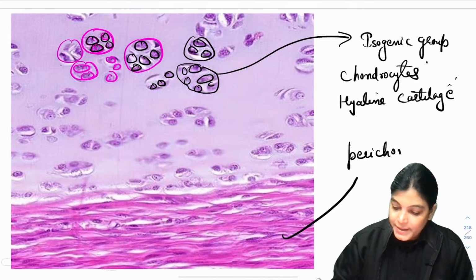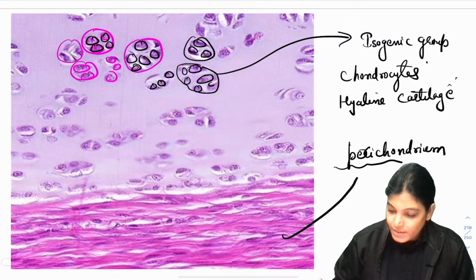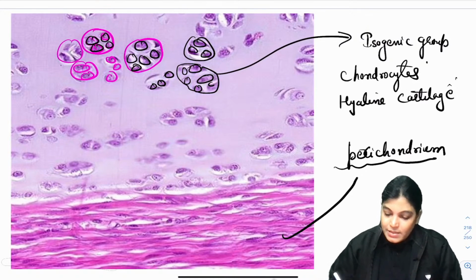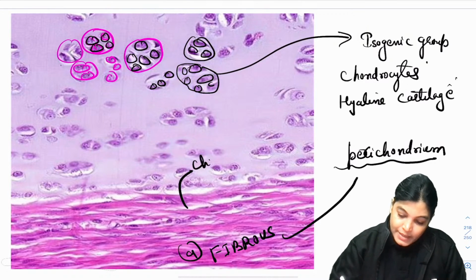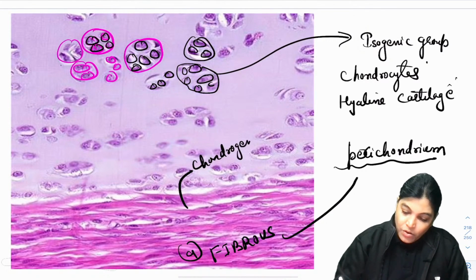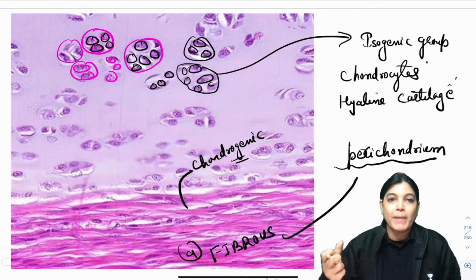This is the perichondrium layer. This is the fibrous part of the perichondrium layer, that is A, and this is the chondrogenic layer of the perichondrium. The whole matrix has a homogeneous appearance. So this becomes the slide of hyaline cartilage.